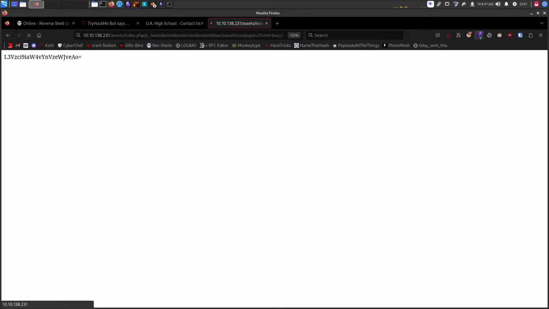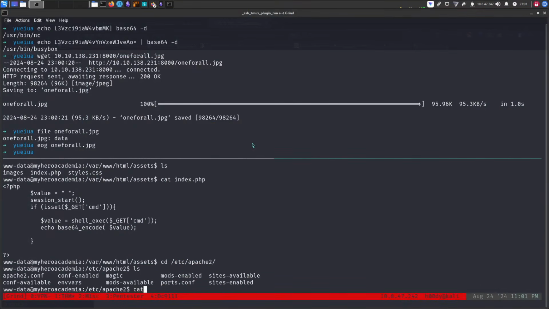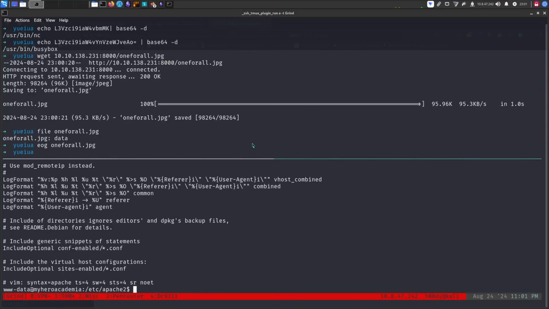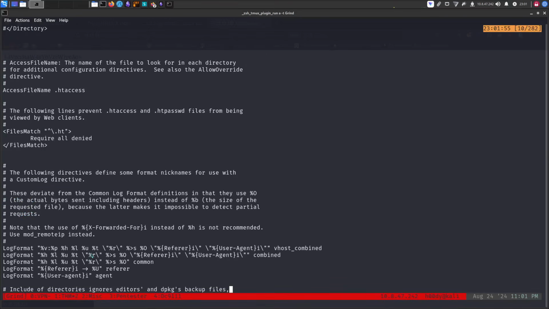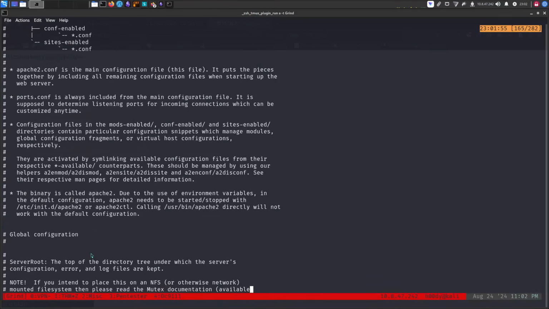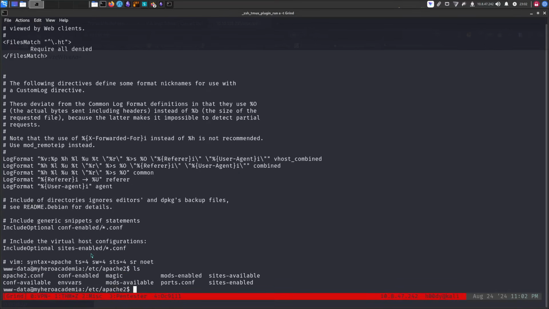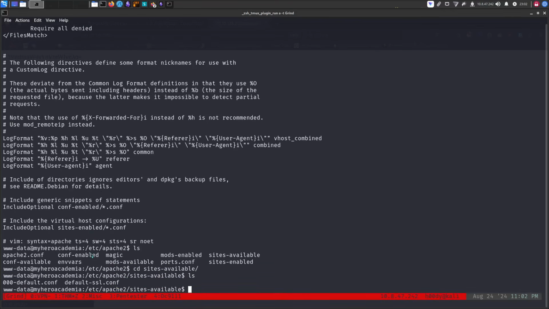If you take a look at it, I think it's Apache. Yep. Let's go ahead and take a look at the Apache config. There we go. Let's see if we can find that. I think I'm in the wrong sites-available. Right, my bad.